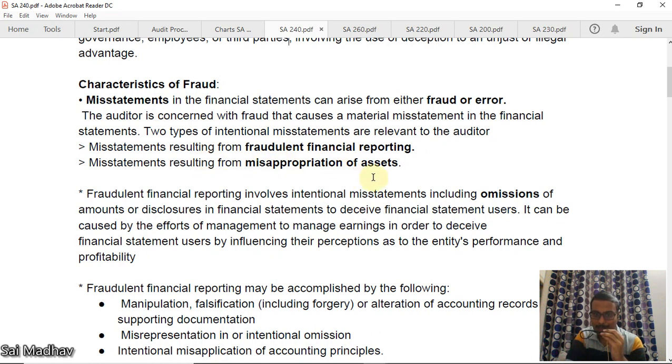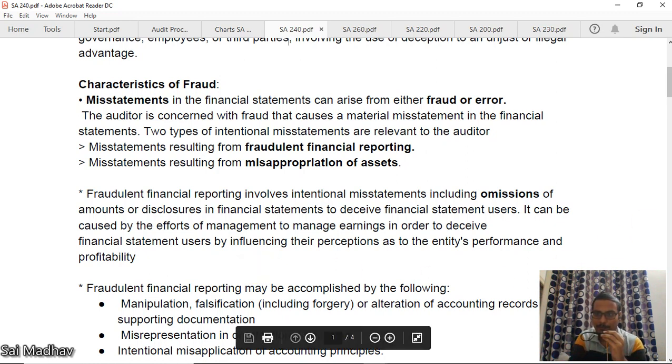What is meant by fraudulent financial reporting? It involves misstatements, including omissions. Omissions means not disclosing at all, to deceive financial statement users. Deceiving means cheating. You are suppressing some facts and cheating financial statement users. It can be caused by efforts of management to manage earnings in order to deceive financial statement users by influencing their perceptions as to the entity's performance and profitability. Means you are cheating the stakeholders or shareholders by showing high profits, by changing their perceptions.